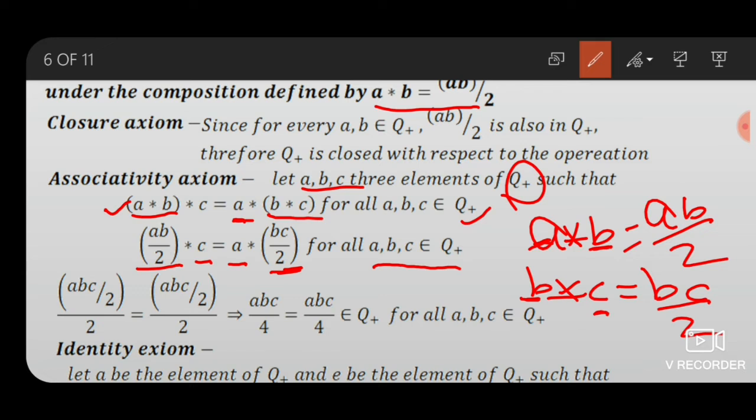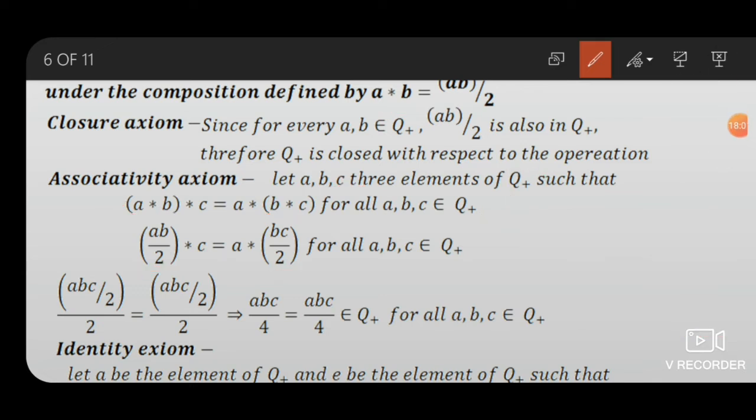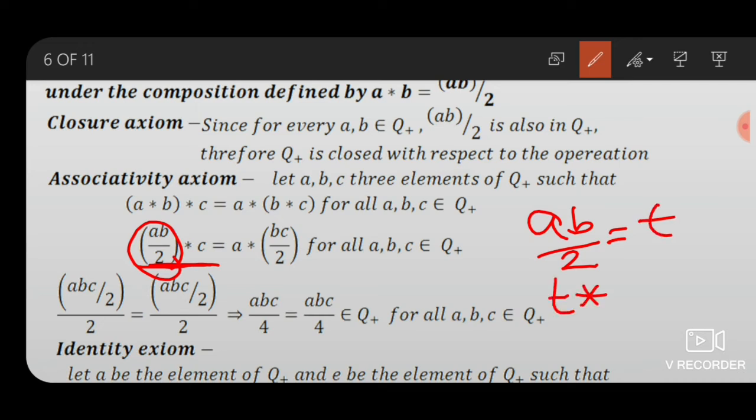Now again, take T equal to AB by 2. So T star C equals, since A star B equals AB by 2, with A replaced by T and B replaced by C, TC by 2.